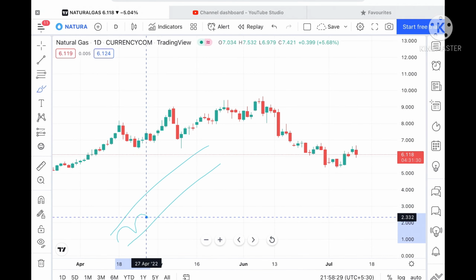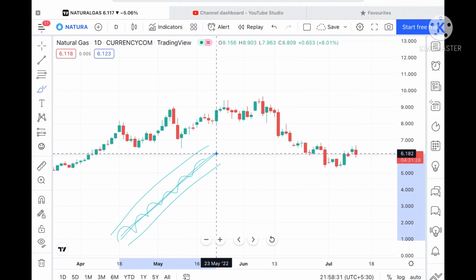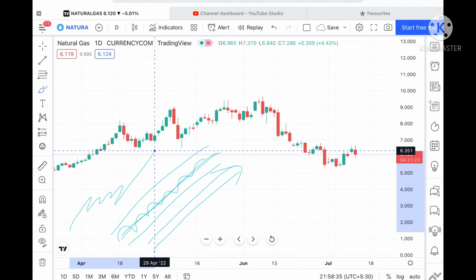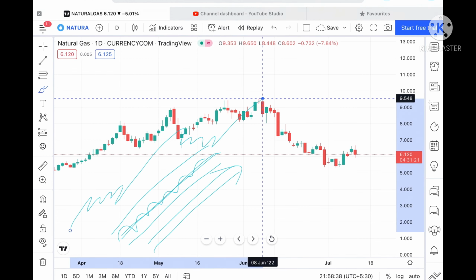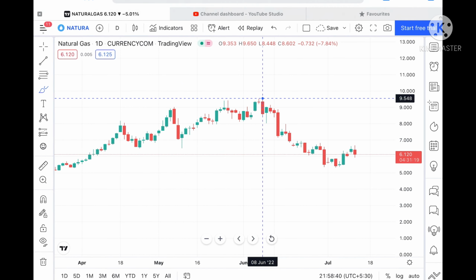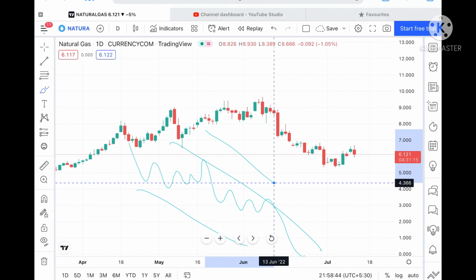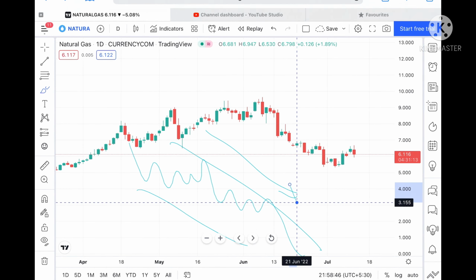Okay, but as you know that the market is uncertain, you cannot depend on that particular chart and think that it will move in one direction like this. If it has to move upside, it will hold for some time, then it will move upside, then again it will hold for some time, then move upside. In the same way, if it has to come down, it will come like this. It will not come directly on a straight path.